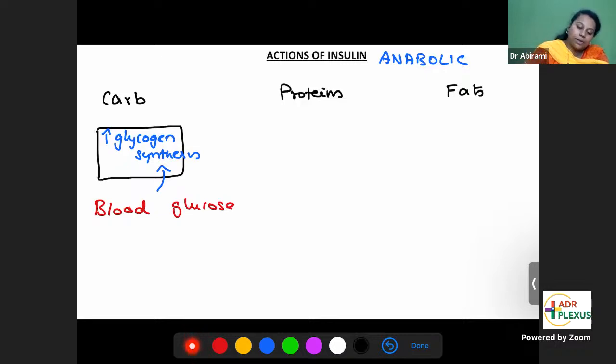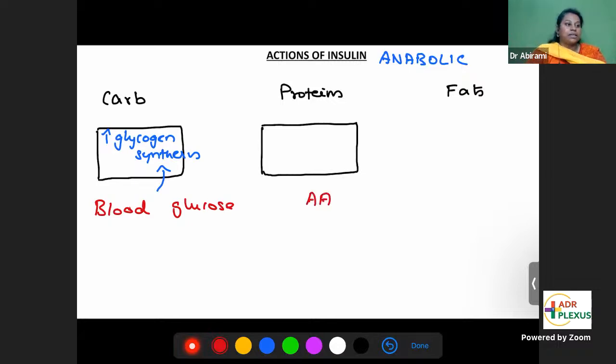On proteins, almost the same effect. When you have lots of amino acids in the blood, insulin pushes the amino acids into the cells for protein synthesis. See, insulin is increasing the storage form of proteins. Proteins are synthesized.